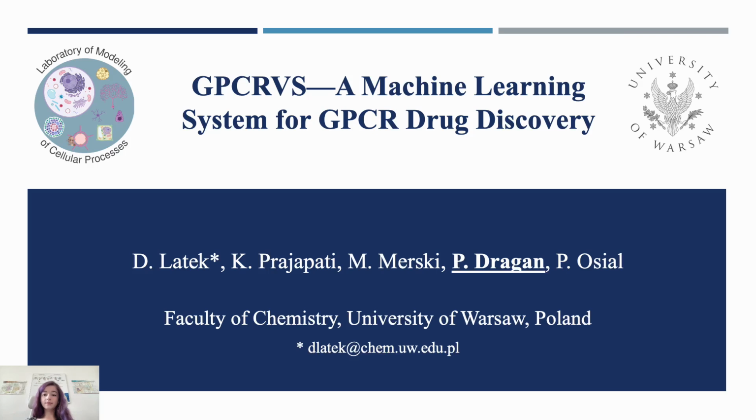Good afternoon. My name is Paulina, and I'm a second-year PhD student at the Laboratory of Modeling of Cellular Processes at the University of Warsaw in Poland. I'd like to tell you about GPCRVS, a web service developed recently at my lab. GPCRVS is an online decision system that predicts compound activity against a number of G protein-coupled receptors by using machine learning algorithms and structure-based virtual screening.